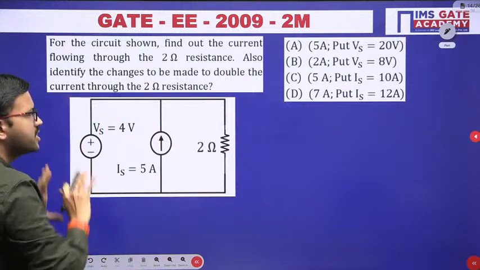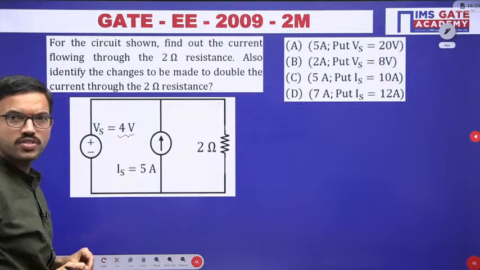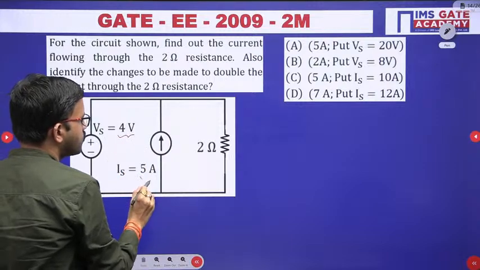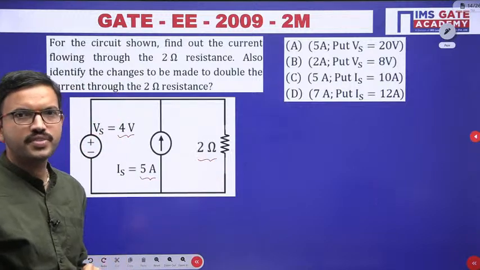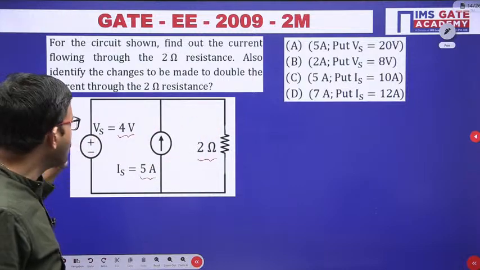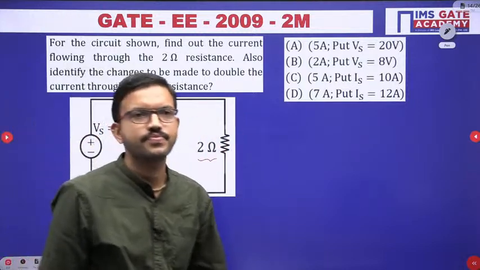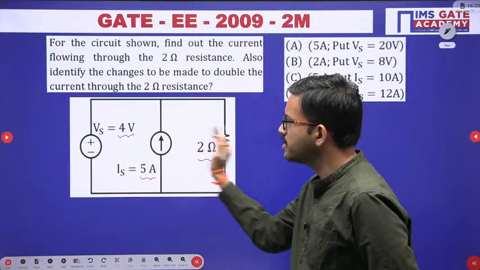Just observe. Here you have a voltage source of 4 volts, a current source of 5 ampere, and a 2 ohm resistor. Just observe how these 3 elements are connected. These 3 elements are connected in parallel.